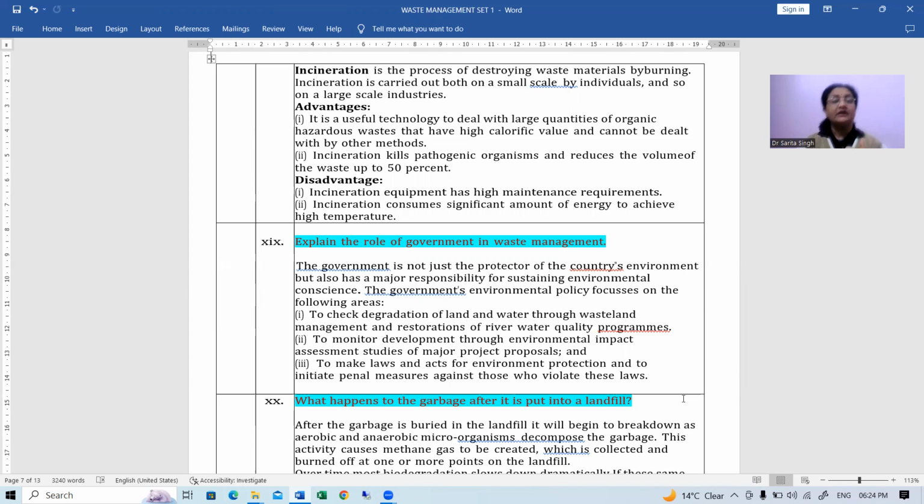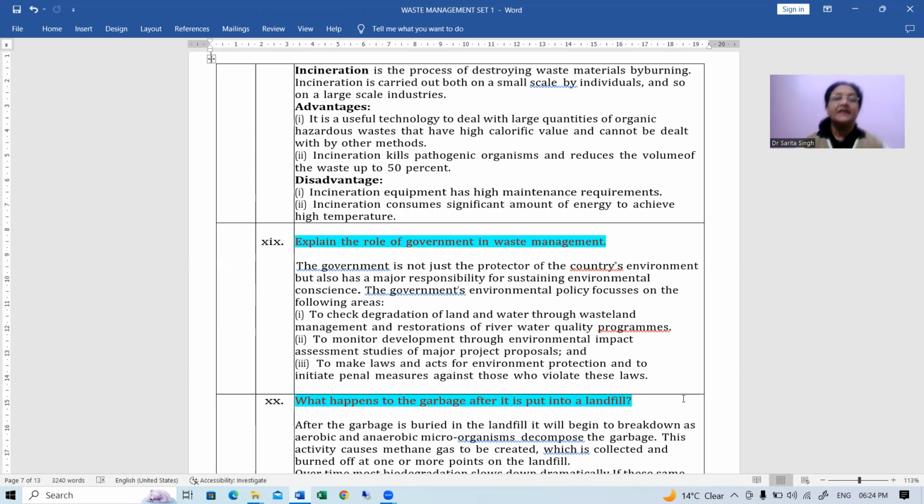Next, incineration kills pathogenic organisms and reduces the volume of the waste by up to 90%, not 50%. You can say it is always reduced to almost 80 to 90% of the total waste.